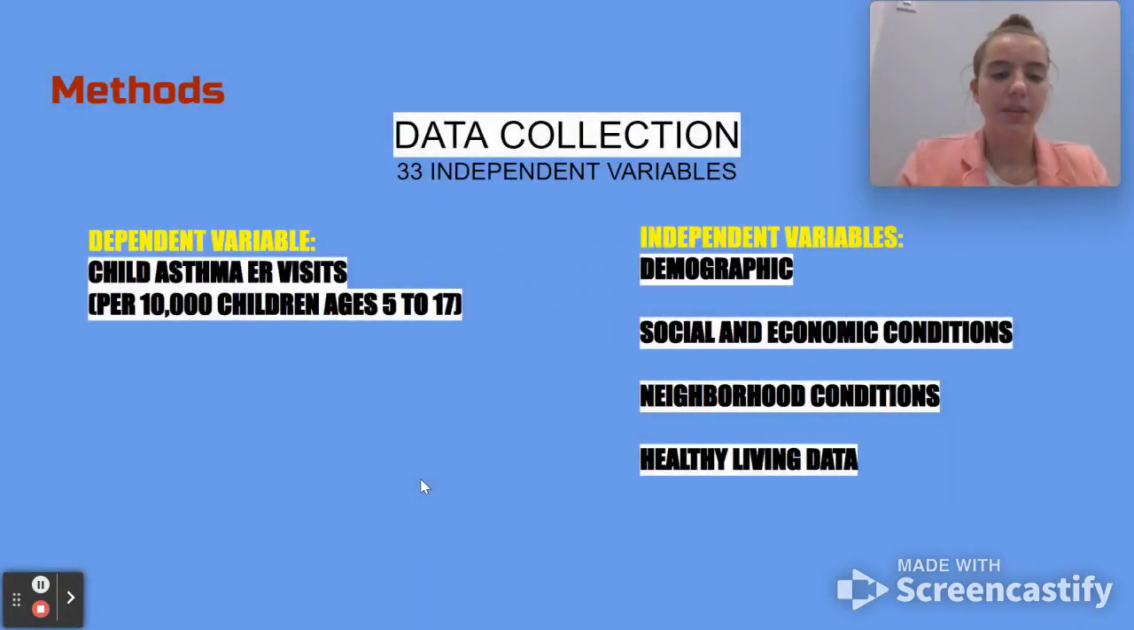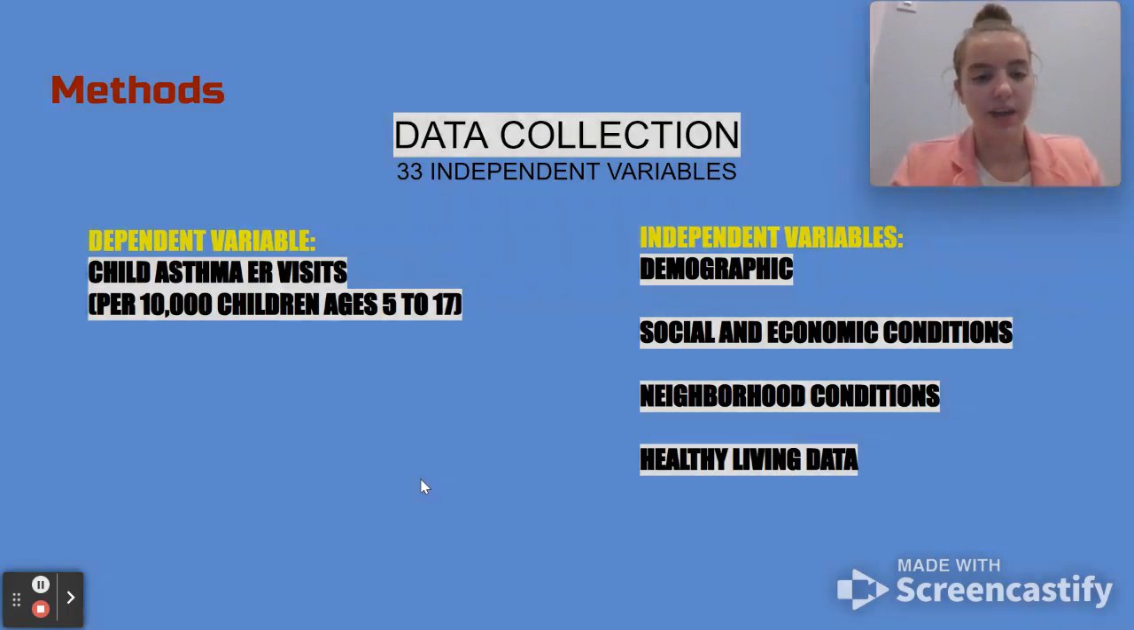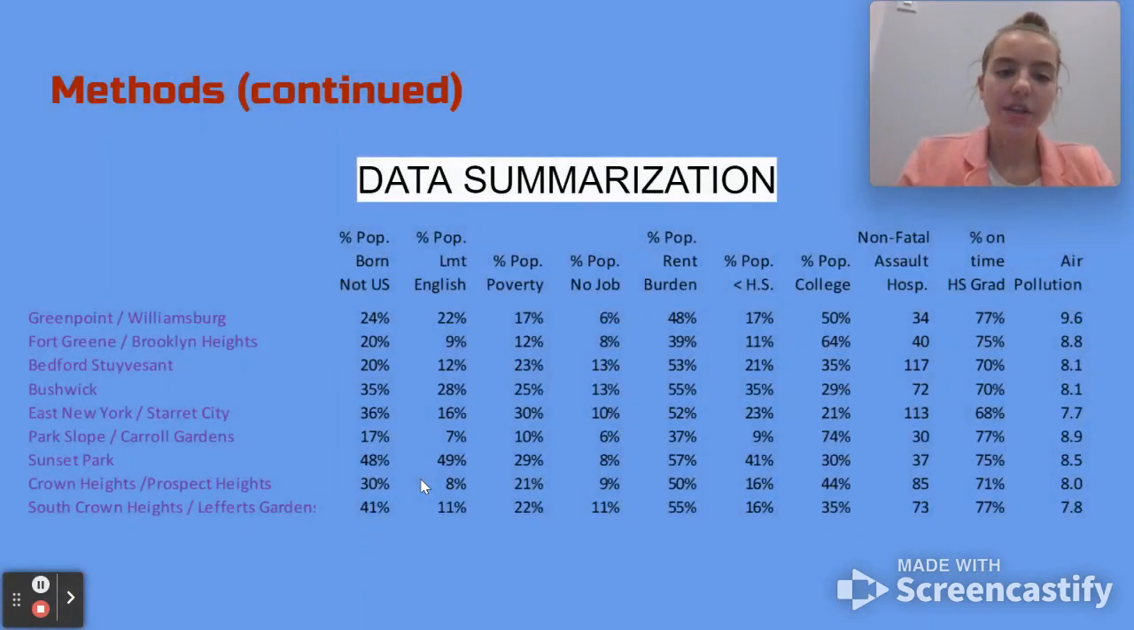The first step in the model creation was data collection. My dependent variable was pediatric asthma emergency room visits per 10,000 children for these 59 community districts. In addition, I created 33 independent variables using publicly available databases containing demographic, socioeconomic conditions, neighborhood conditions, and healthy living data. All the data was inputted into an Excel spreadsheet. This slide shows some of the spreadsheet. Python was used to create a linear regression model, and the model used this data.